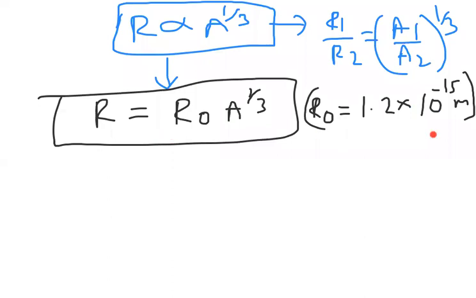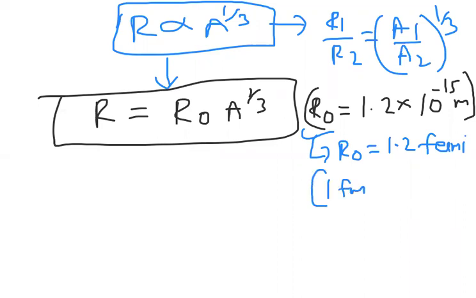Its value we can take as 1.2 into 10 power minus 15 meter, or sometimes they give it in Fermi, 1.2 Fermi, because we know 1 Fermi is equal to 10 power minus 15 meter.